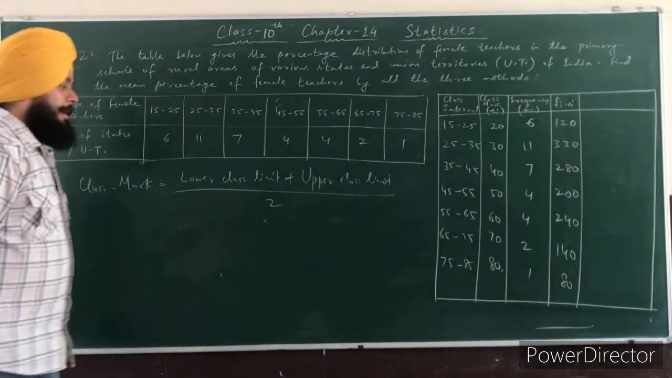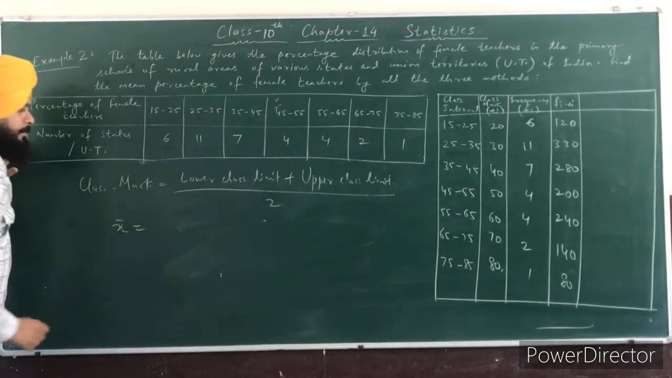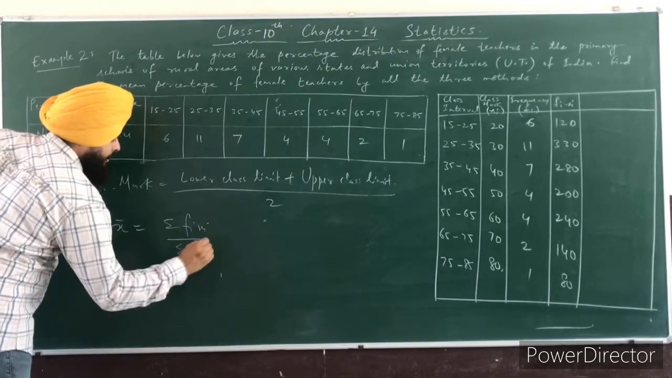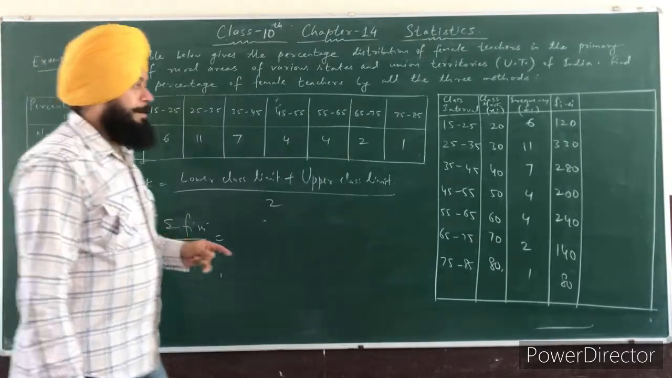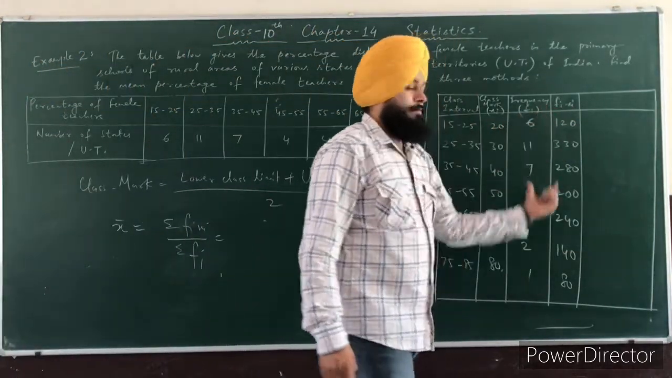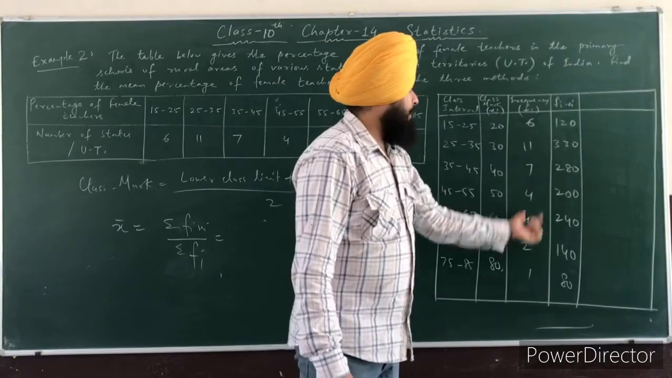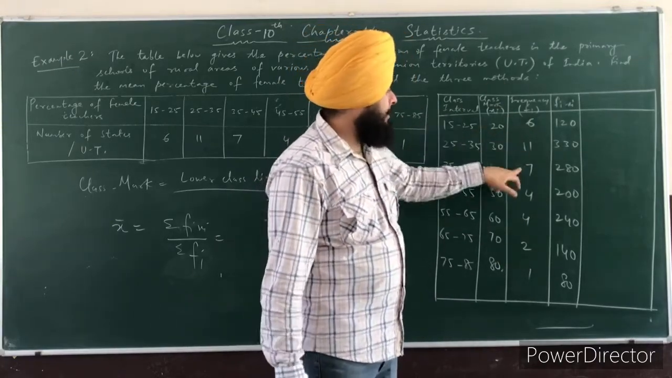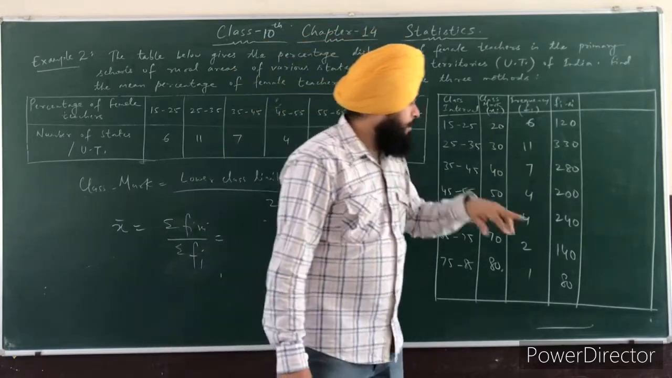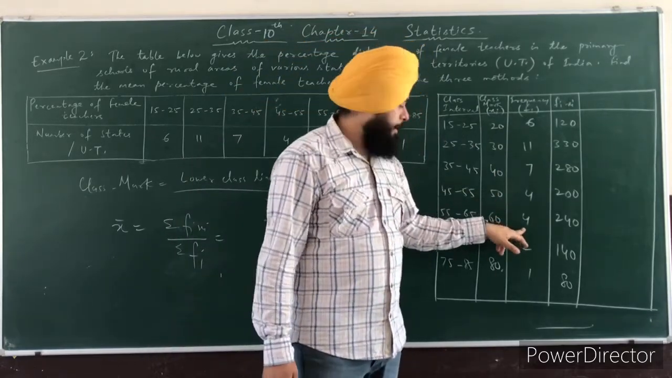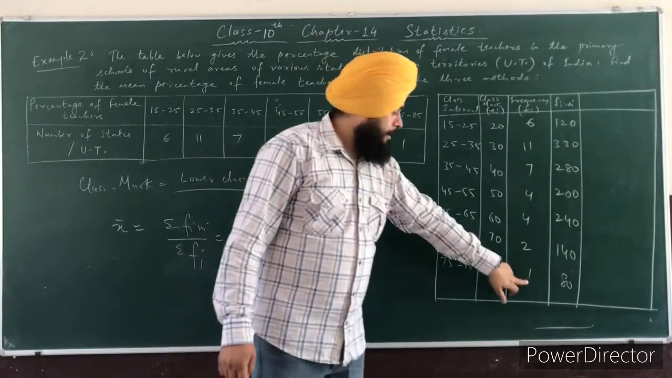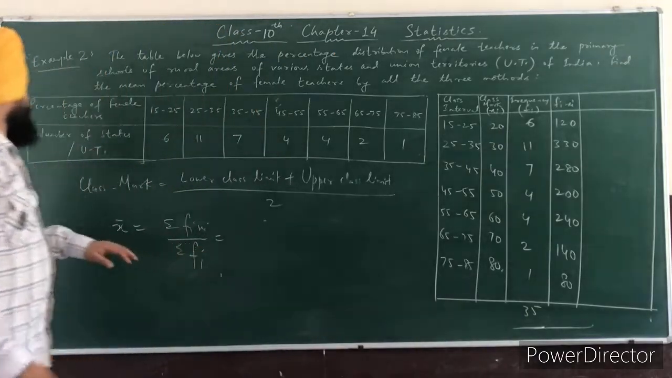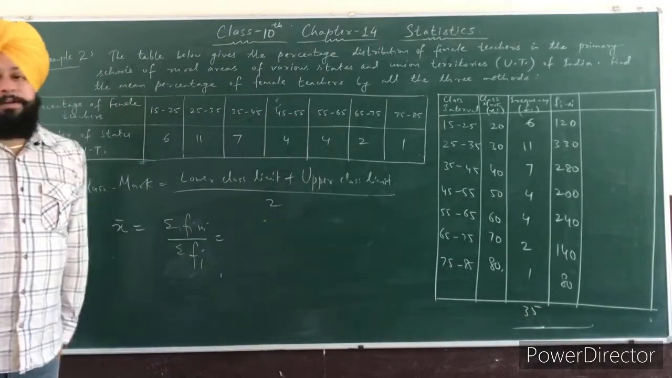Now what is the direct method? So the direct method is summation fi xi upon summation fi. So you will find the summation of this column and this column. So frequency 6 plus 11, 17. 17 plus 7 is 24. 24 plus 4, 28. 28 plus 4, 32. 32 plus 2, 34, and 34 plus 1 is 35. You can see here there are total how many states? 35 states. Clear?